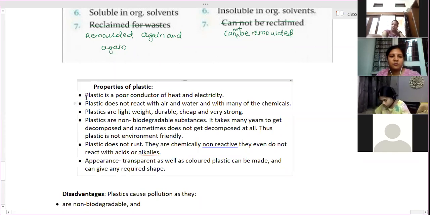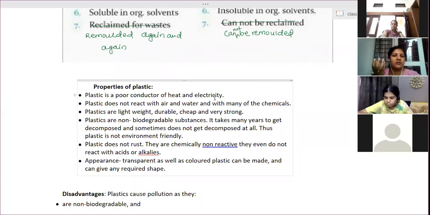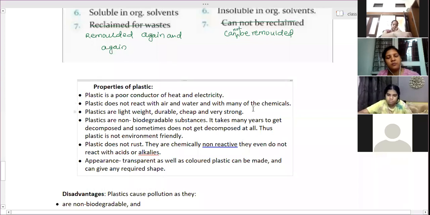Okay. So plastic is a poor conductor of heat and electricity. That is the first property plastic possesses. So when we hold a plastic container, we won't get our hands burned. Second, plastic does not react with air and water, and with many acids and different chemicals, it won't react. Plastics are lightweight, durable, cheap, and very strong.